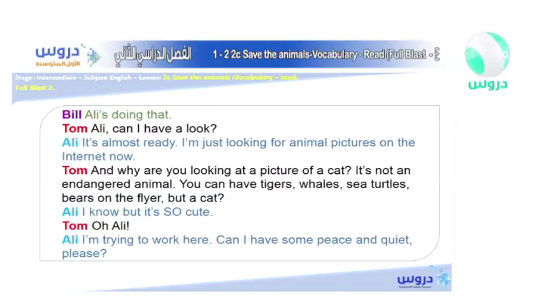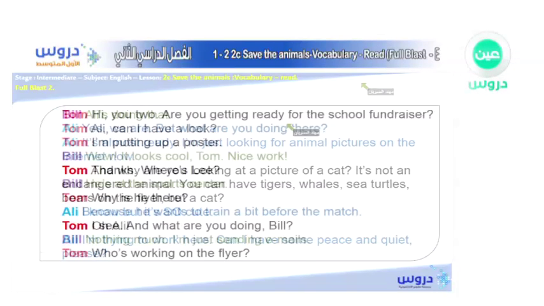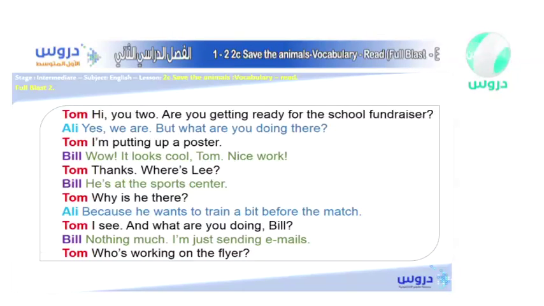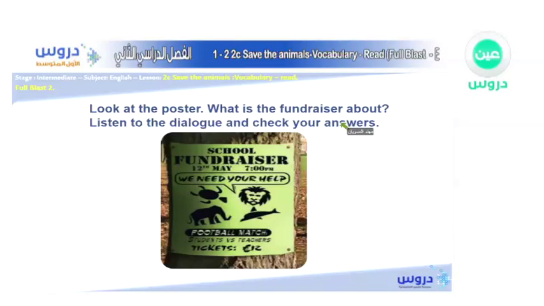But before we start, there's the word flyer. Do you know what the meaning of the word flyer is? It actually has the same meaning as a poster, but when you hand it to people. It's not about flying, no, it's more like a piece of paper like this one over here. That's a poster.